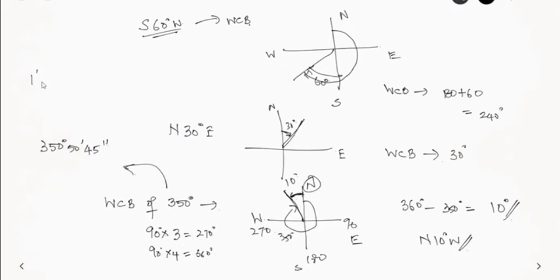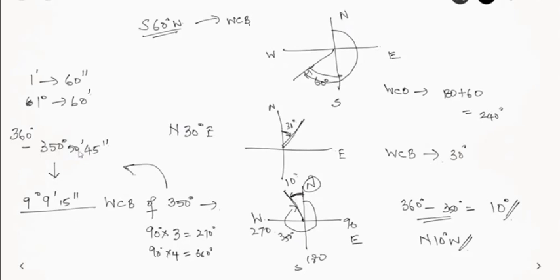So we know that 1 minute is 60 seconds and 1 degree is 60 minutes. So when we do this 360 degree minus this, we have to be careful when subtracting. So this will be equal to 9 degree 9 minutes and 15 seconds. So if you add this, 45 plus 15 will be 60 seconds.